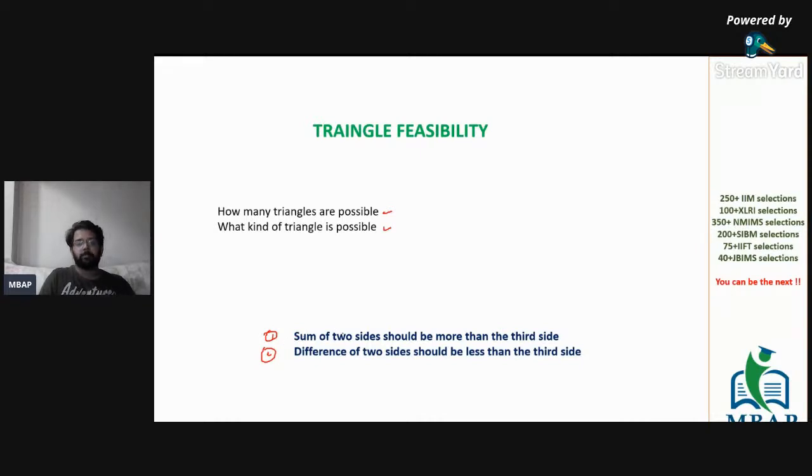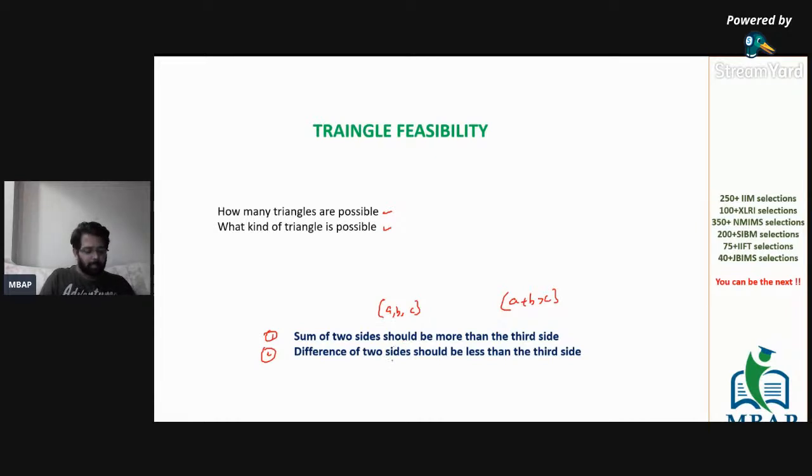one, let's say A, B, and C are the three sides of a triangle. I repeat, if A, B, and C are the three sides of a triangle, then the only property that you need to work on is that the sum of two sides should be more than the third side, which is ideally A plus B should be more than C. And A and B could be any of these. It is not the case that only the first two values; the second and the third, or the first and the third, any of these we can consider.